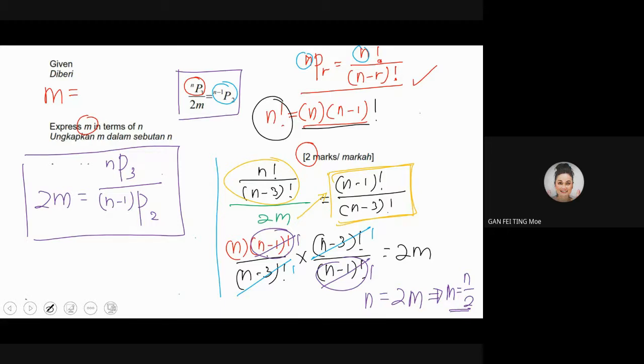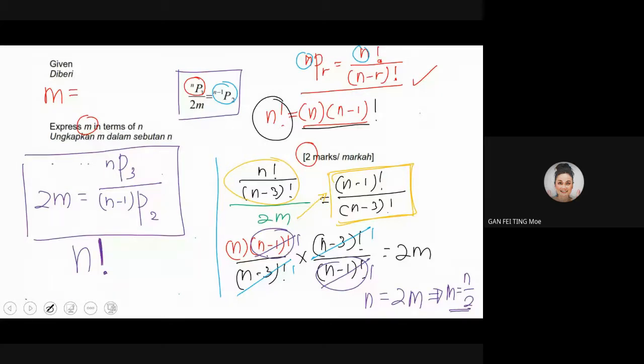Teacher, kalau tak tulis tanda seru, boleh ke? Sebab saya rasa susah nak solve. Tanda seru, yes, you need to write the tanda seru. This tanda seru has its own n factorial. This tanda seru ada maksud dia. Okay, tanda seru ini ada maksud dia.